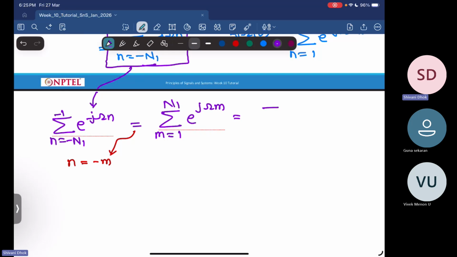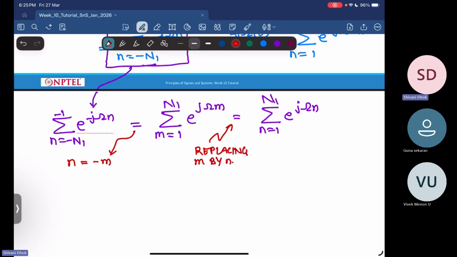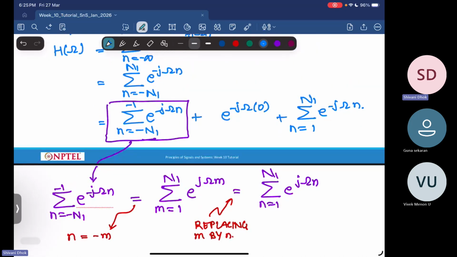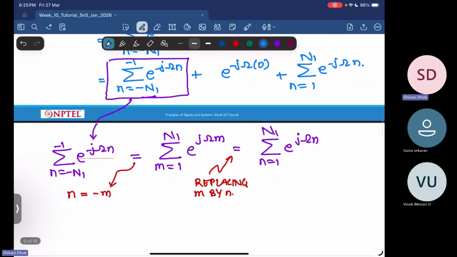This gives the summation over n from 1 to capital N1 of e power j omega n. So here we did replace m by n.